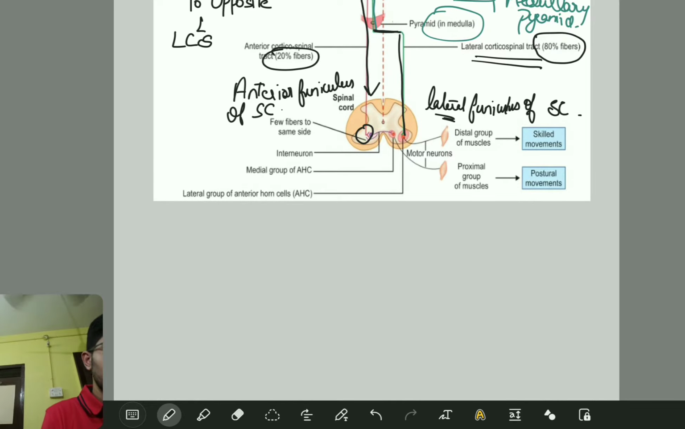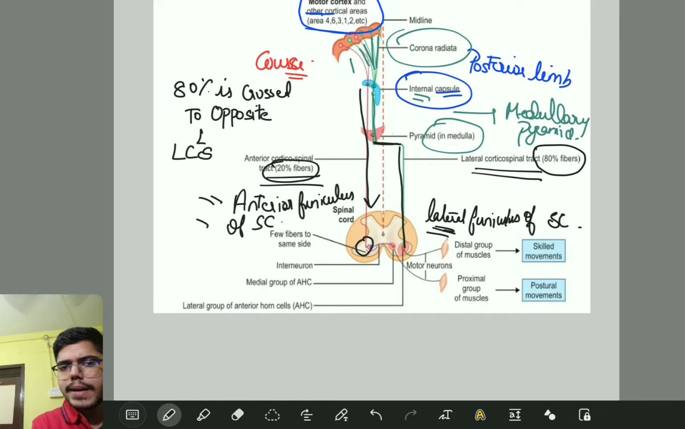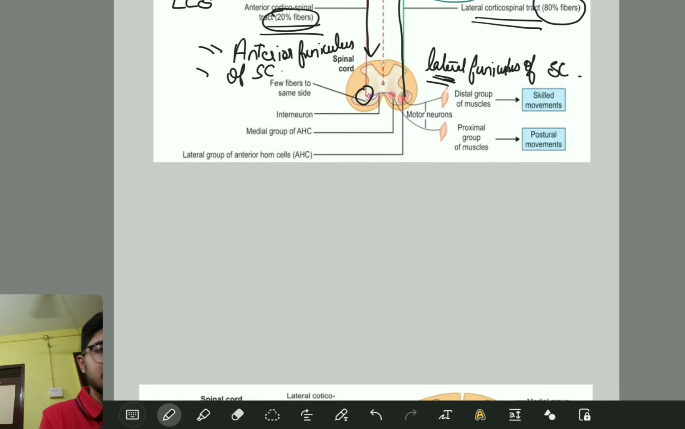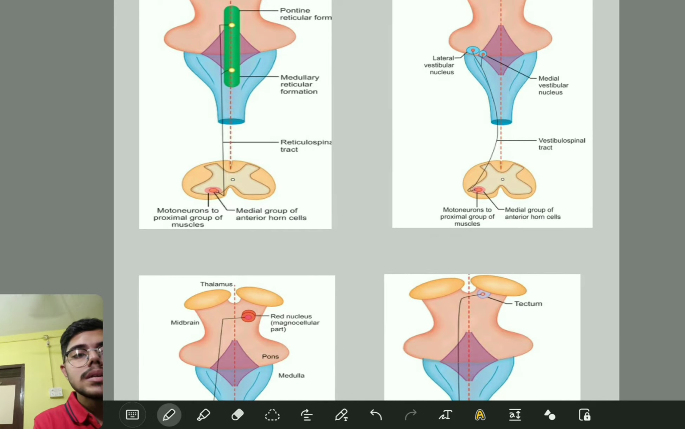Fine. Now the termination part, let me just revise. The lateral corticospinal tract is going to terminate in the lateral funiculus of the spinal cord, and the anterior corticospinal tract is going to terminate in the anterior funiculus of the spinal cord. Yes, fine. So this is all about the corticospinal tract. Remaining functions and reasons, let me just discuss the medial system pathways and then come back here. Fine. So this is all your medial system pathways.